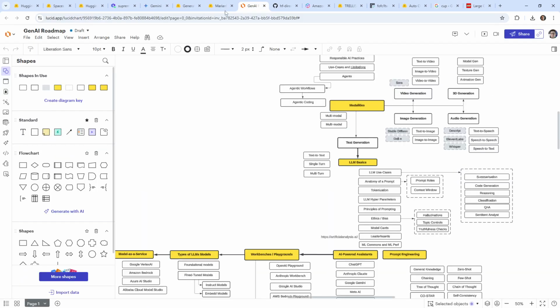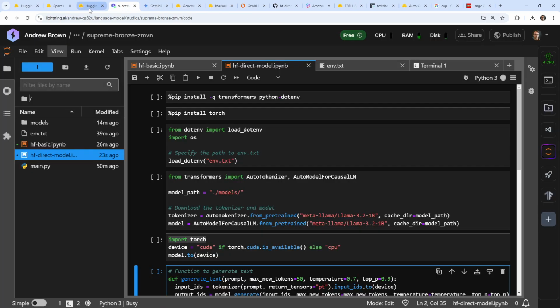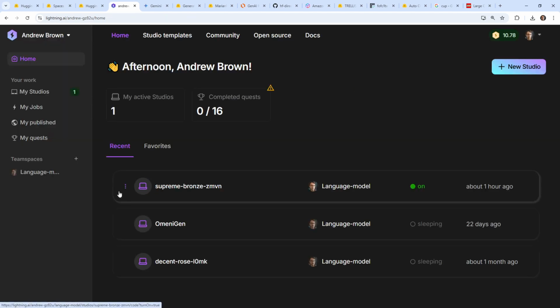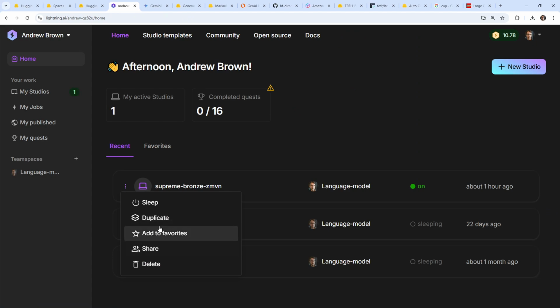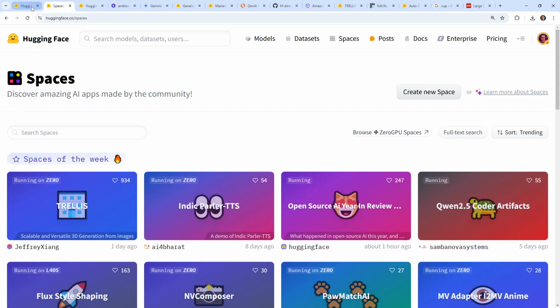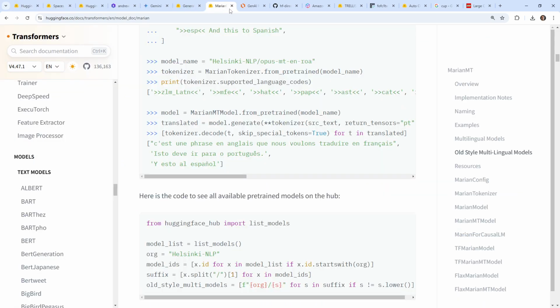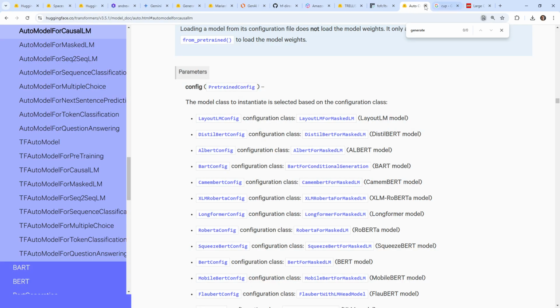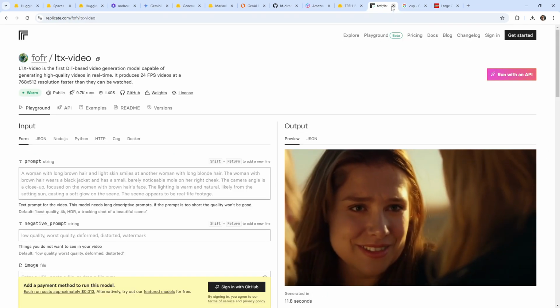Let's go back over to, I still have this running here. If I'm not using it, I probably should stop it. I'm gonna stop this for now. Sleep for now? Yeah, I'll just say yes, sleep. And I'm gonna go back over to wherever that space was. Maybe close out some of these tabs so things are a little bit less confusing.